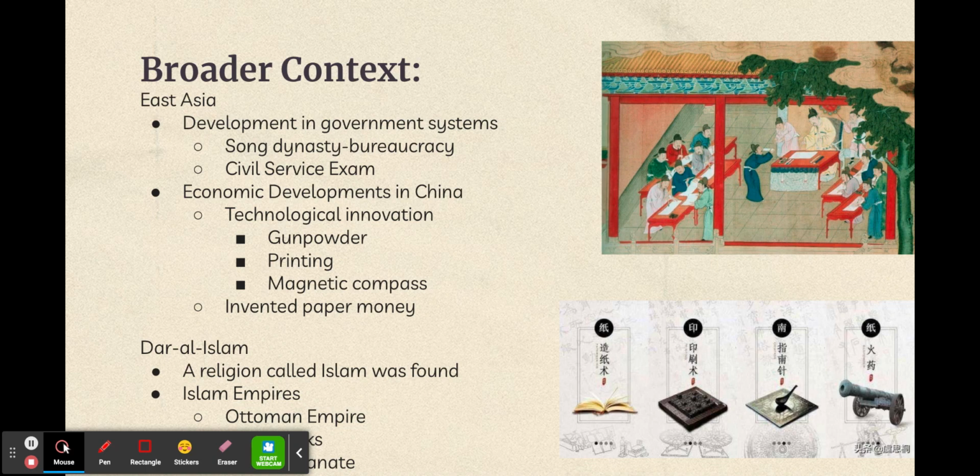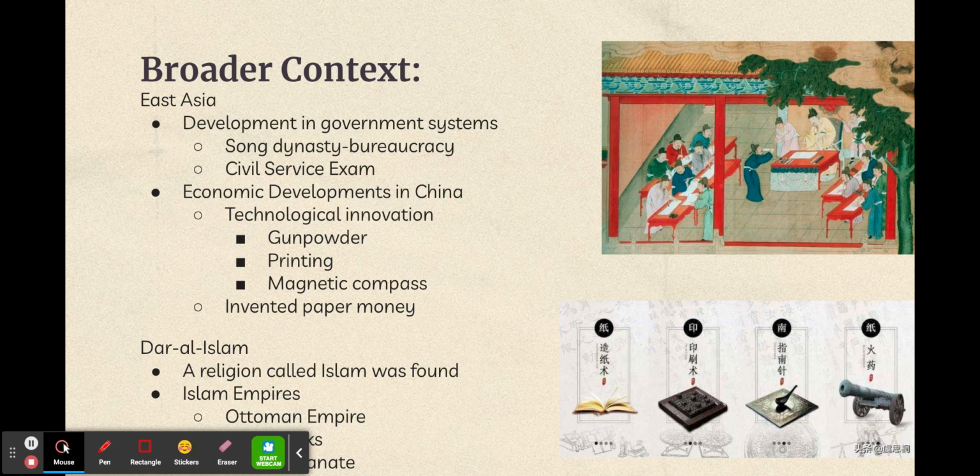Now, moving on to Dar al-Islam, referring to the areas under Islamic rule, a religion known as Islam was founded. Religion plays an important role in history as it created security for citizens as well as brought meaning to life for many people.